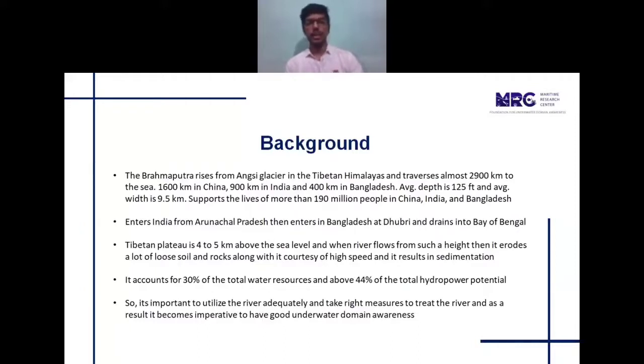which eventually results in sedimentation. The fact that the Brahmaputra River accounts for 30% of the total water resources on the national level and 40% of the total hydropower potential means that it is a very important river system for our country, and any problem related to it is a cause of national concern. So it becomes imperative that we have a very good understanding of underwater domain awareness regarding the river so that we can take the right measures to treat the river and get the best out of it.